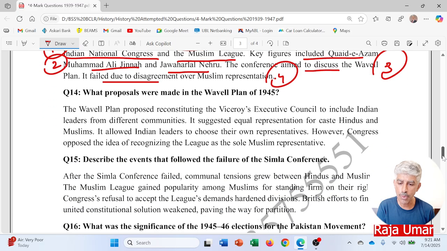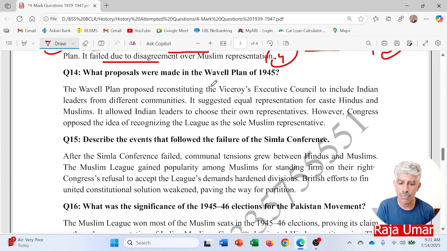So, what proposals were made in the Wavell Plan of 1945? As per this plan, the Simla Conference happened. The Wavell Plan proposed reconstitution of the Viceroy's Executive Council to include Indian leaders from different communities.